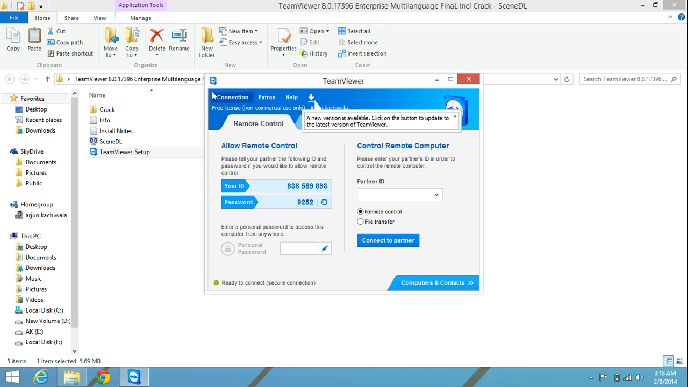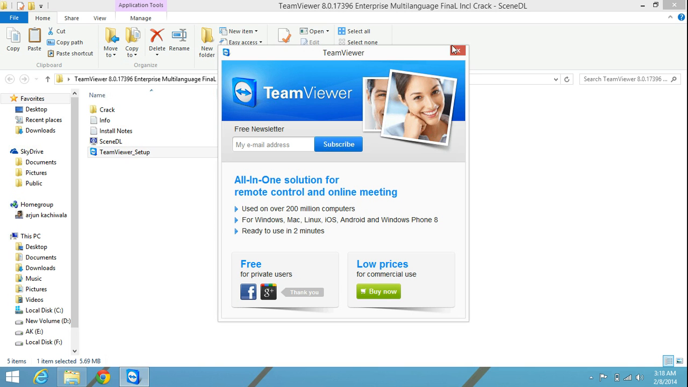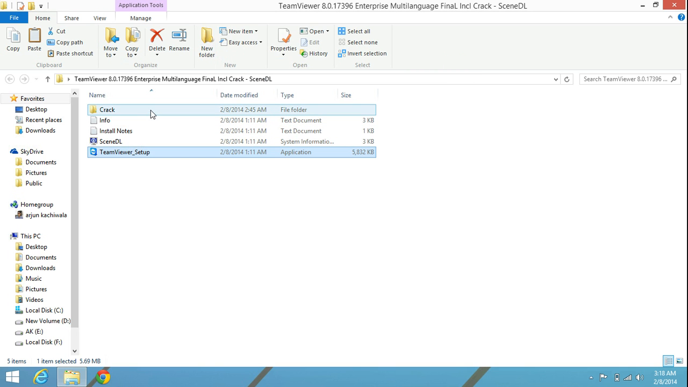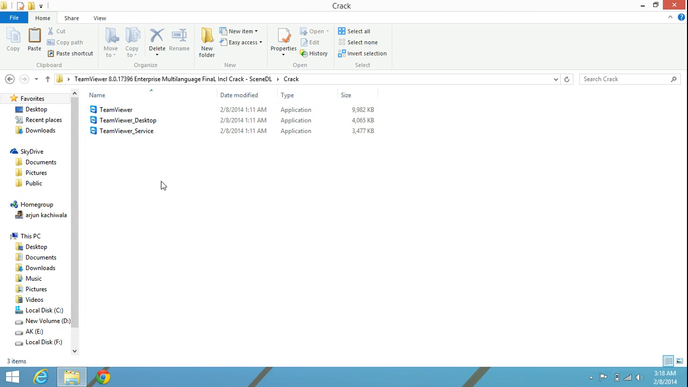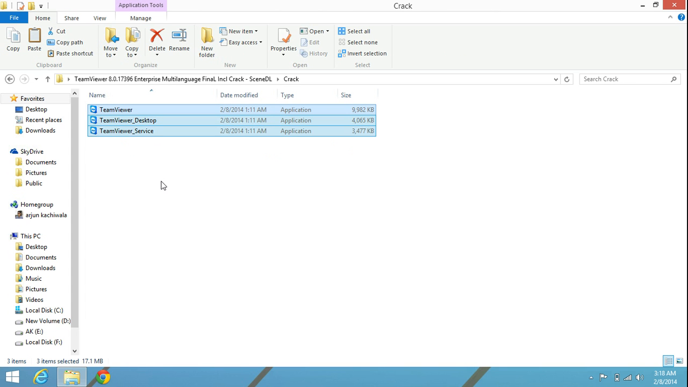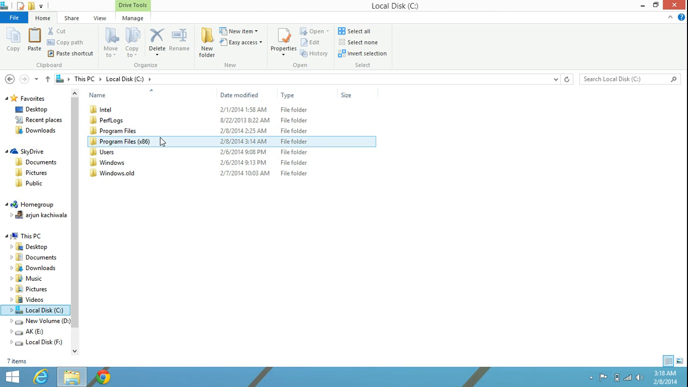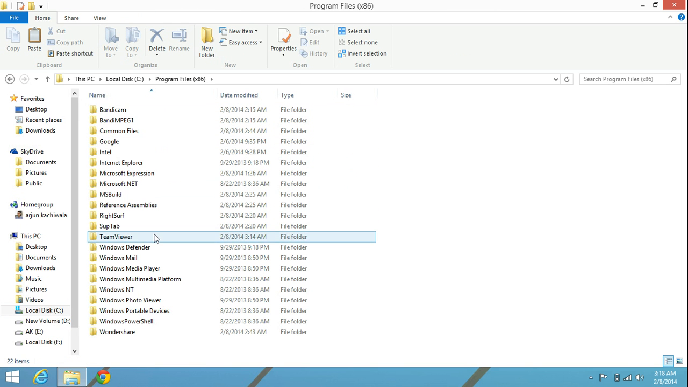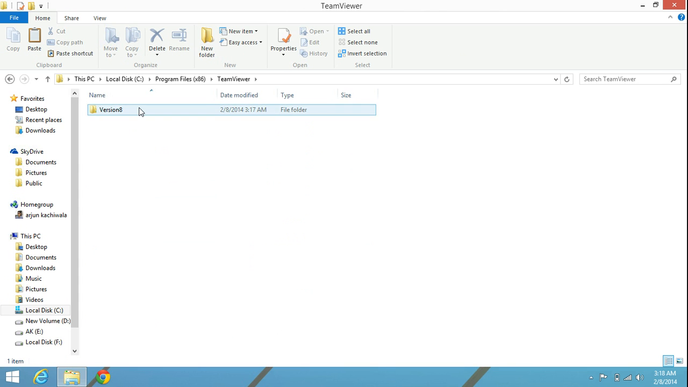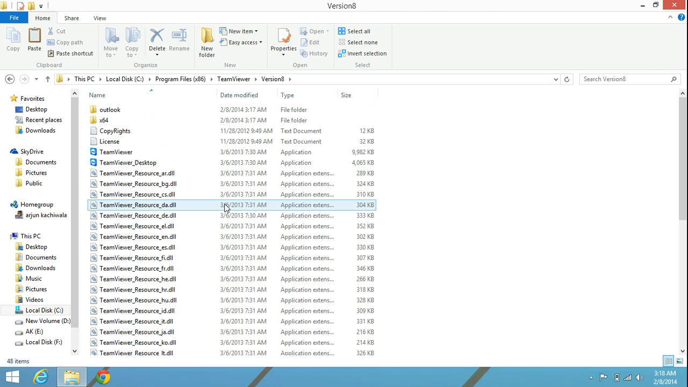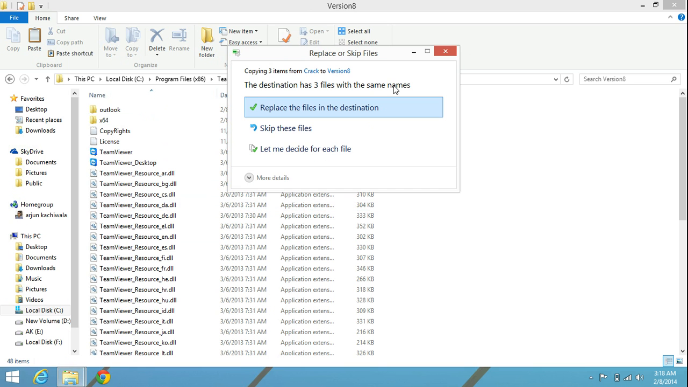You can see this free license, non-commercial use only. Just close the TeamViewer. Close. Go to crack folder. Copy all the files. Go to C drive. Program files. TeamViewer version 8. Paste all the files here.